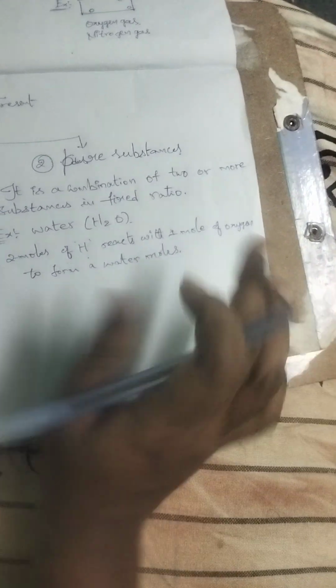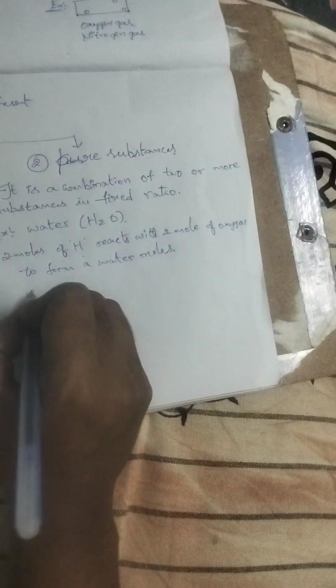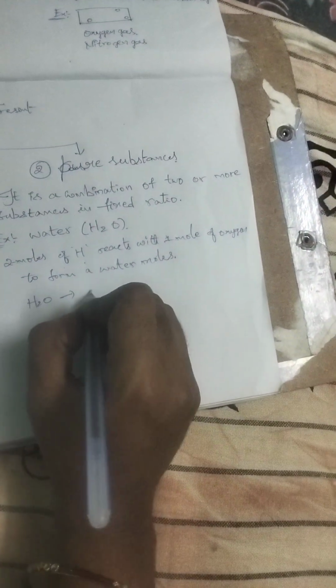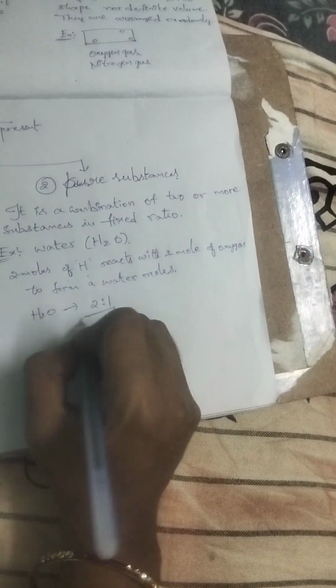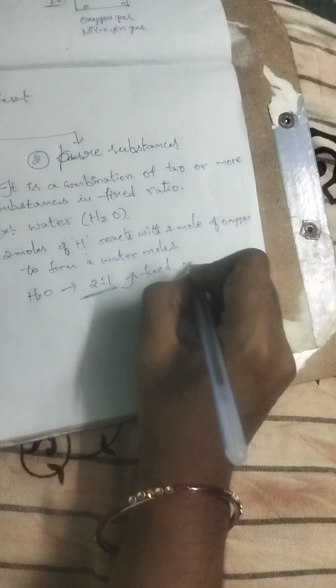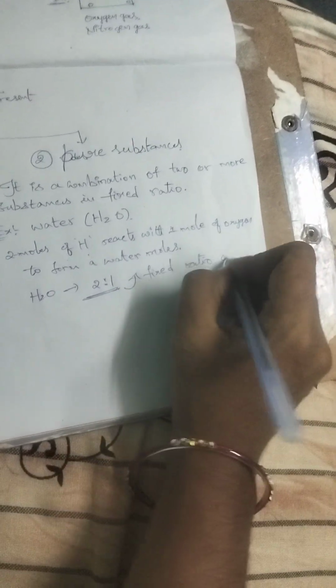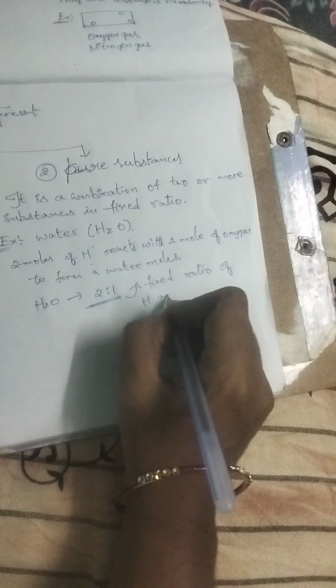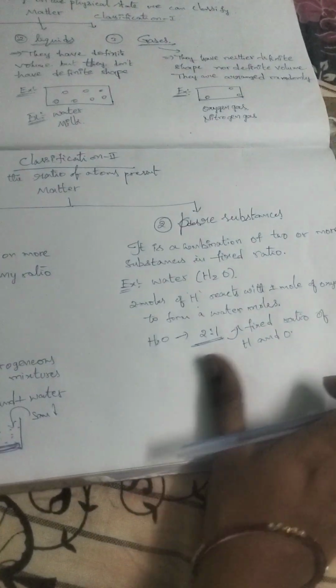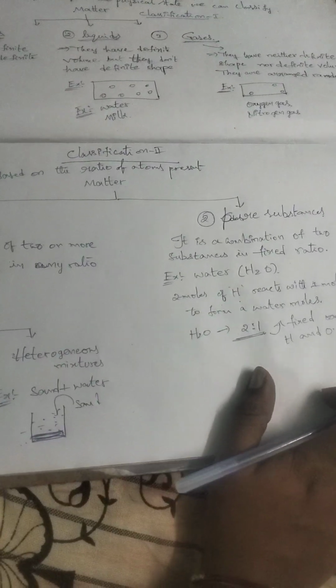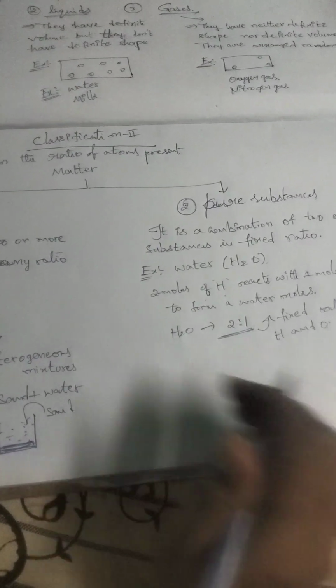So 2 moles of hydrogen and 1 mole of oxygen means the water molecule contains a 2:1 ratio, that is a fixed ratio, of hydrogen and oxygen. Such types of substances are called pure substances.